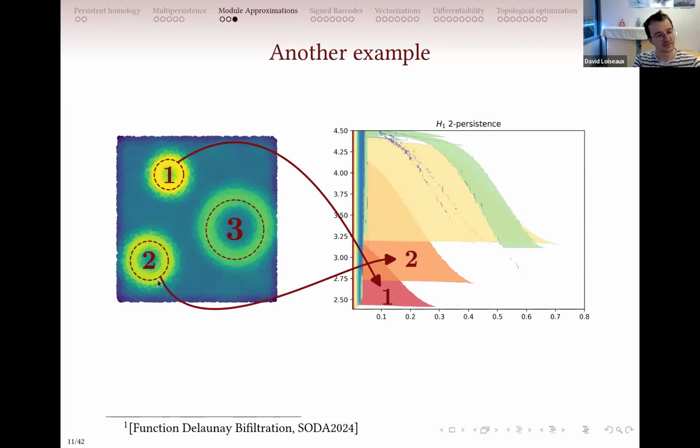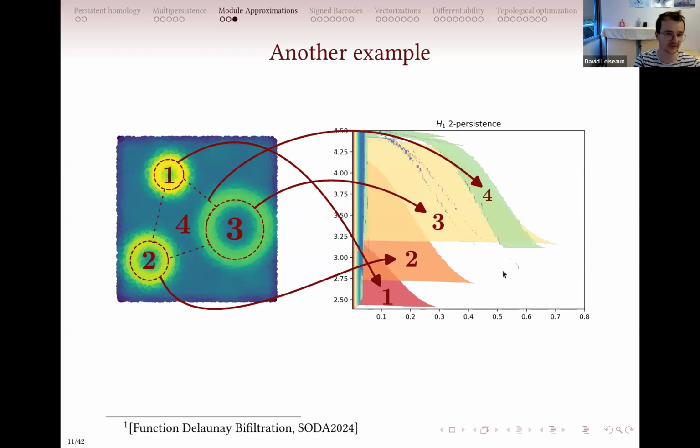The second one is slightly bigger, so you can expect it to last a bit longer with respect to the Rips parameter, the radius parameter. And it's slightly less dense, so slightly upper. And the same goes for the third one. So it's slightly upper and slightly more on the right. And you have a fourth shape here that corresponds exactly to what you get when you connect these three topological signals together.